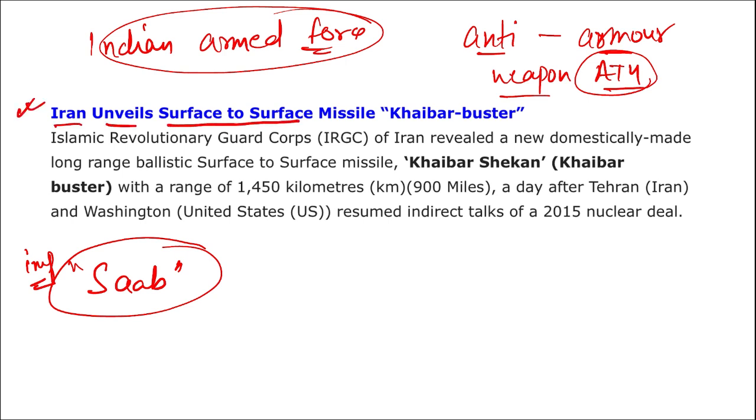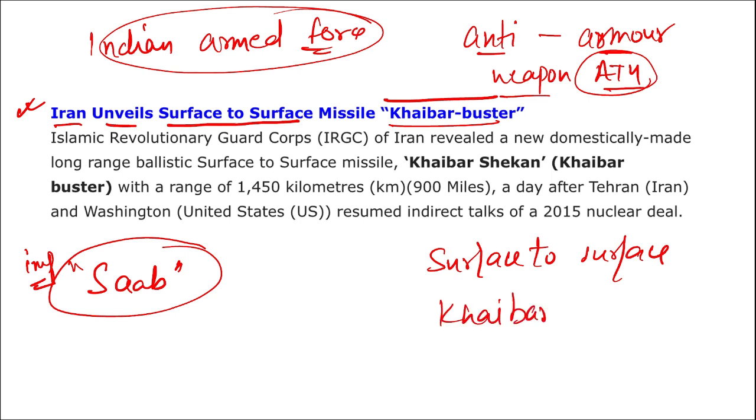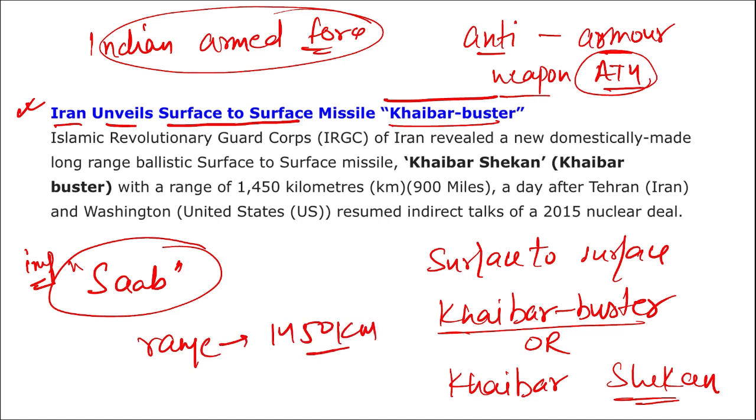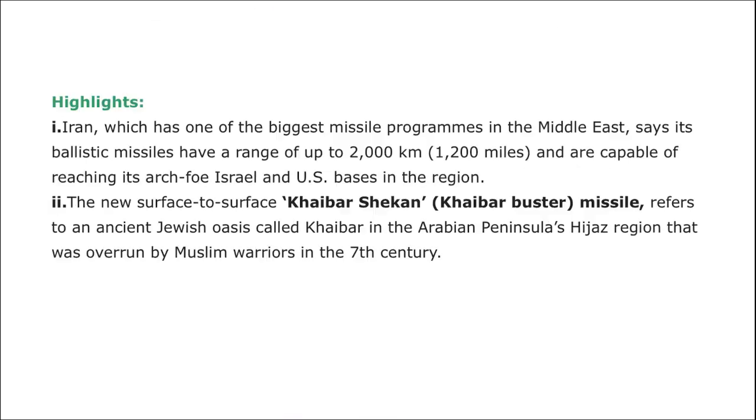Iran unveils a surface-to-surface missile by the name Khabar Buster. Highly important. I repeat, Iran has unveiled a surface-to-surface missile. What is the name of the missile? Khabar Buster. This is also known as Khabar Shekan. Alright, this is the name of the surface-to-surface missile that was recently launched by Iran. Highly important. What will be the range of this missile then? It is 1450 kilometers in range, or you can say 900 miles. Alright, next.